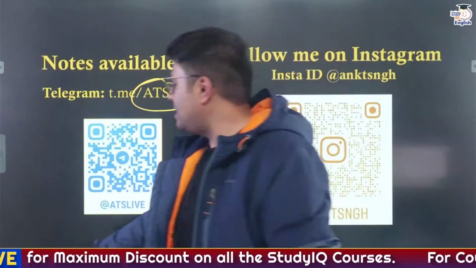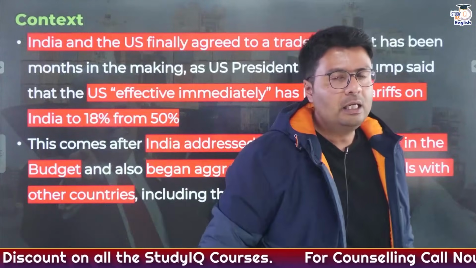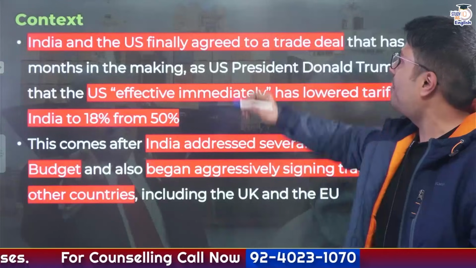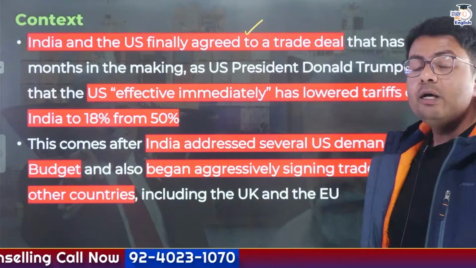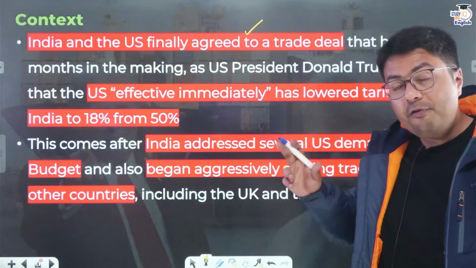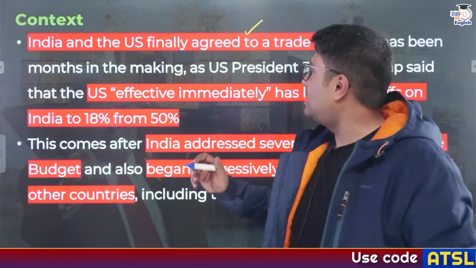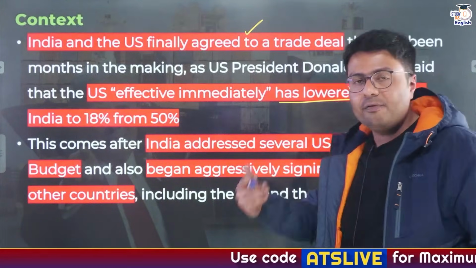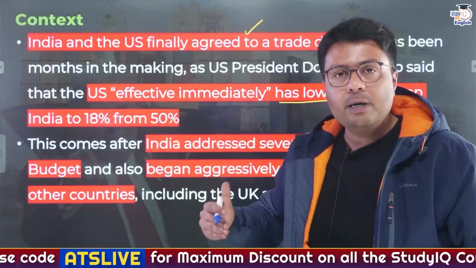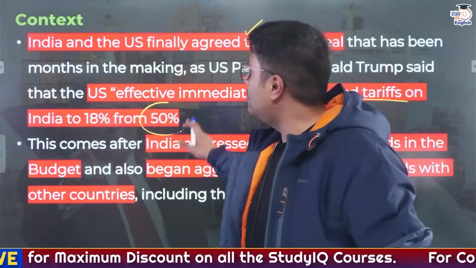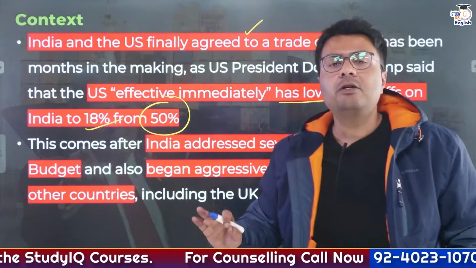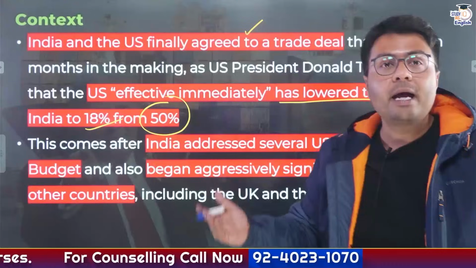So let us start by understanding the context of the development. Now, the time has come when we can safely say that India and US have finally agreed to sign a trade deal which was under negotiation for a long period of time. Effective immediately, the United States has declared that they will lower the tariffs that they impose on the goods exported by India into the US from earlier 50% to now 18%, which is one of the lowest among all major economies when it comes to trade with United States.